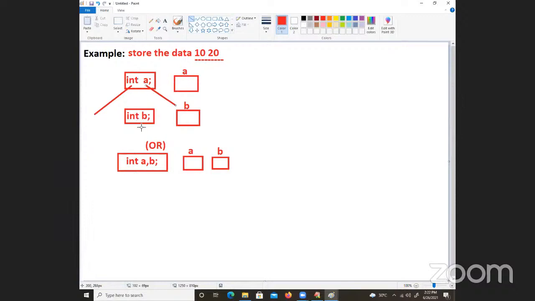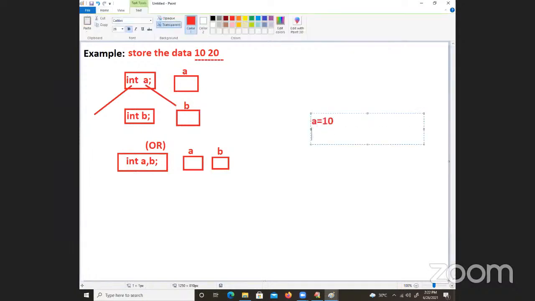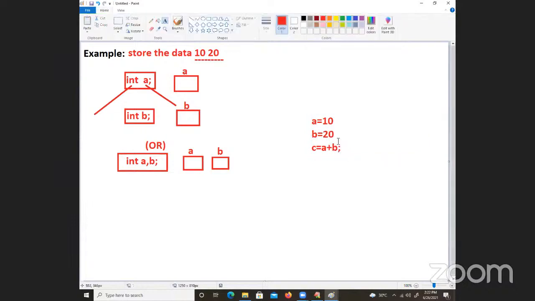Without using the memories, without declaring the variables, if you start writing the coding, you will get the error. Suppose I am writing A is equal to 10 and B is equal to 20 and C is equal to A plus B. Here you will get three errors.